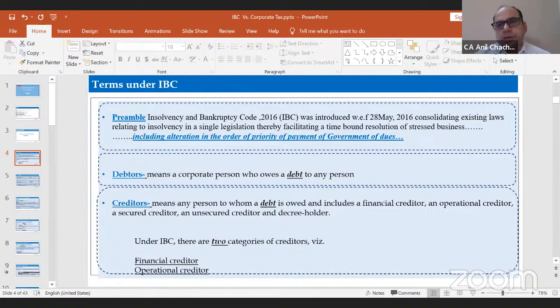And in the creditor's part, there are two further categories. It can be either a financial creditor or an operational creditor.